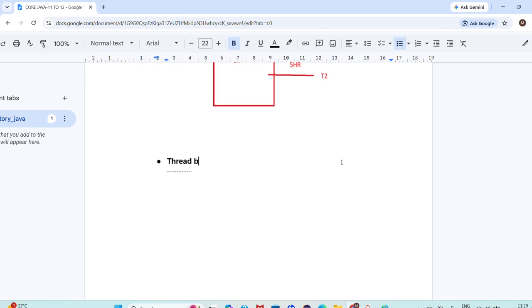Thread-based multitasking is best suitable for what? Thread-based multitasking is best suitable for the programming level. Are you able to understand what I am saying? Process-based multitasking is best suitable for the OS level. Thread-based multitasking is best suitable for the programming level, the coding level.